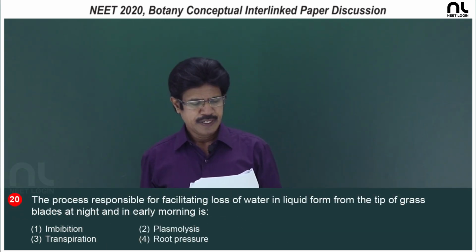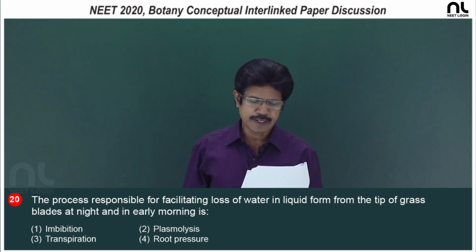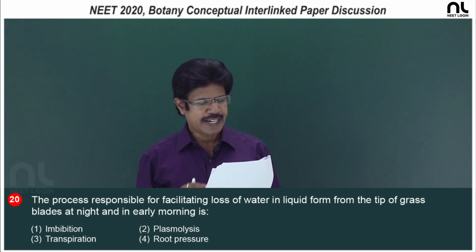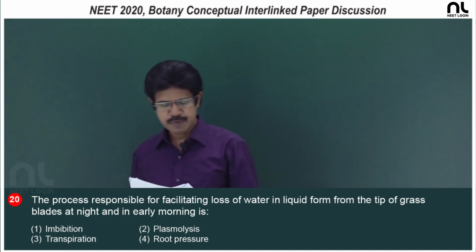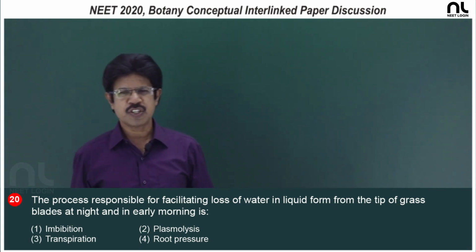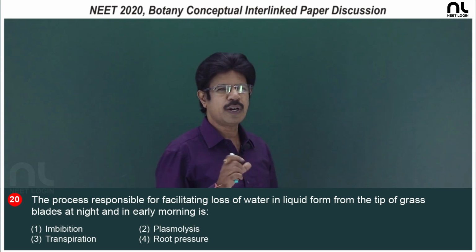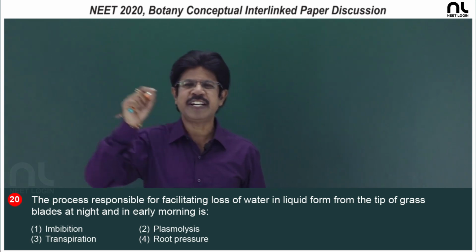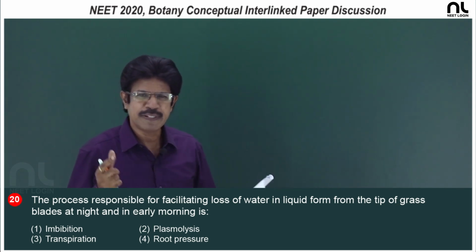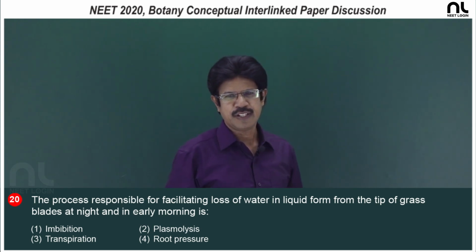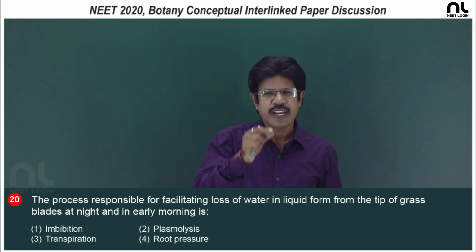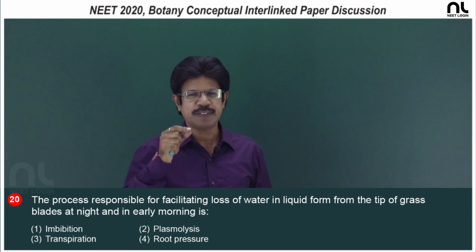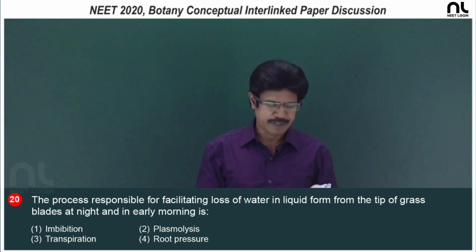Question number 20. The process responsible for facilitating loss of water in liquid form from the tip of the grass blade at night and in early morning is, in the first option, imbibition, it is wrong. Imbibition is the absorption of water by dry or non-living substances and cells in volume. Imbibition is a kind of diffusion. Why? It is based on a concentration gradient. There must be some affinity between the imbibant and the water to be absorbed. There must be a water potential gradient between the imbibant and the water to be absorbed.